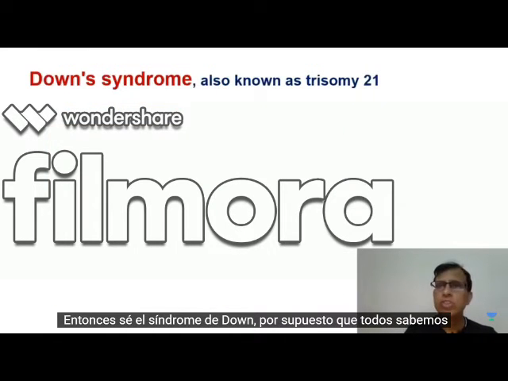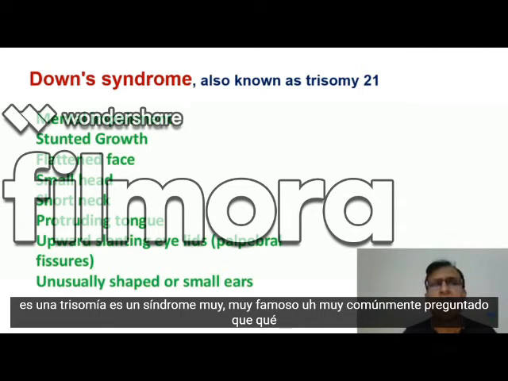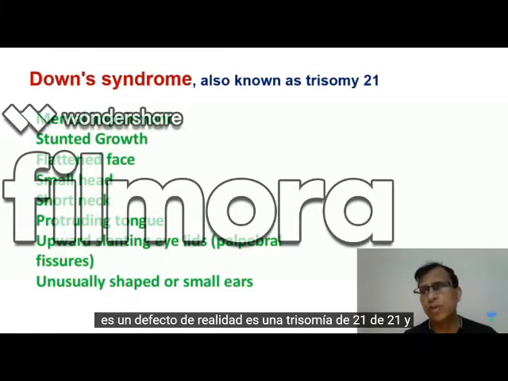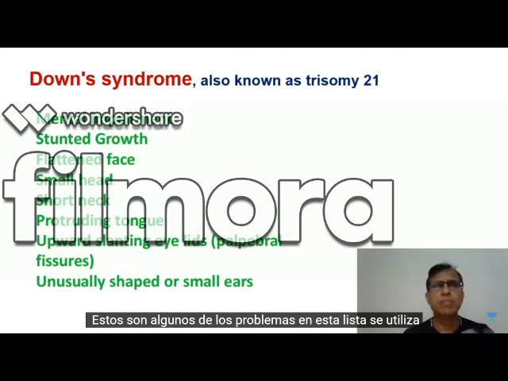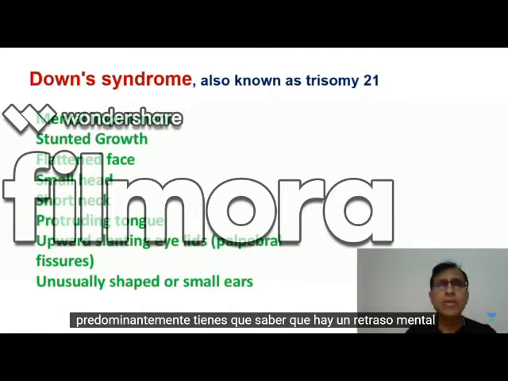Then Down syndrome, of course, we all know is a trisomy. It's a very famous syndrome, very commonly asked: what is the genetic defect? It is a trisomy of chromosome number 21, and these are a few of the problems in this. The list is huge. I mean, Down syndrome can have almost anything, but predominantly you have to know that there's a mental retardation.